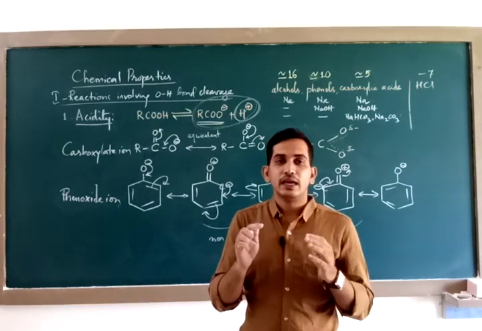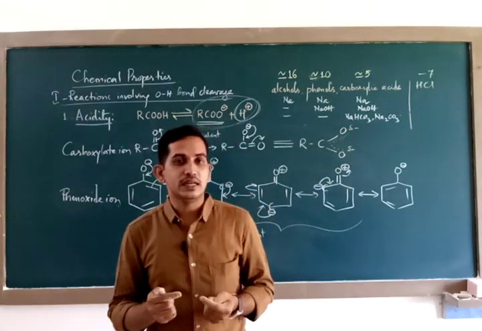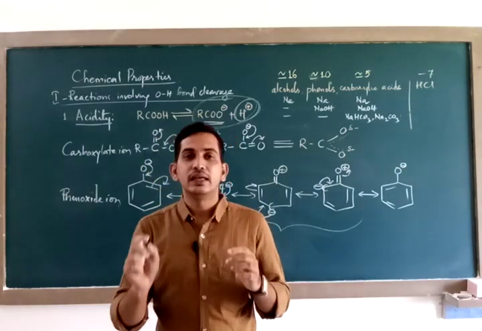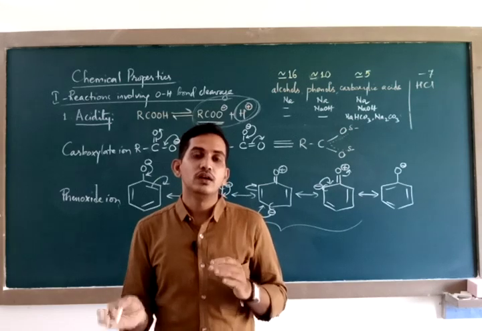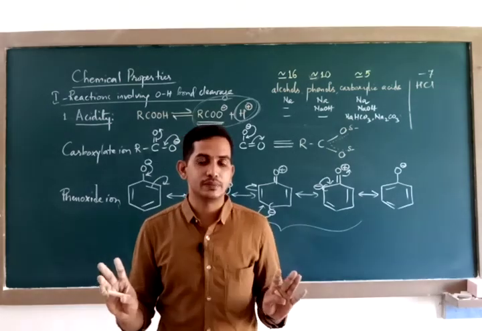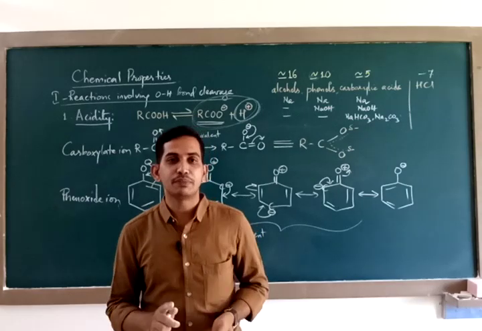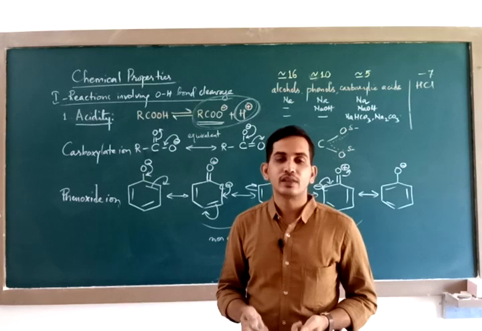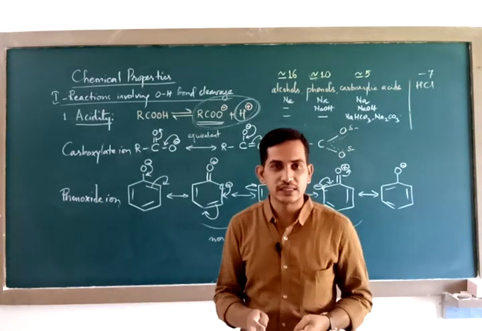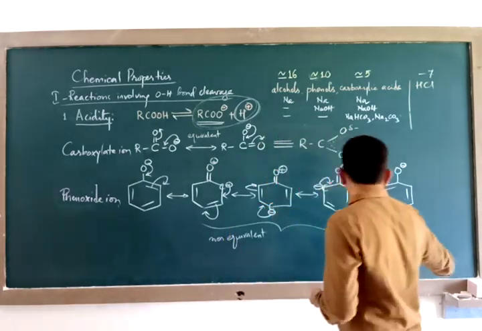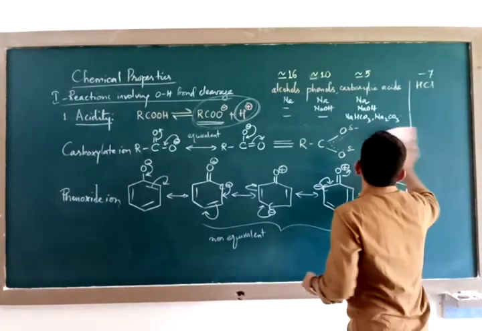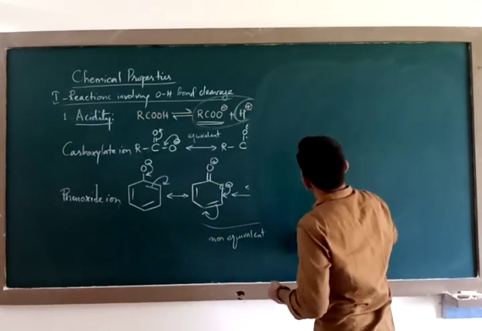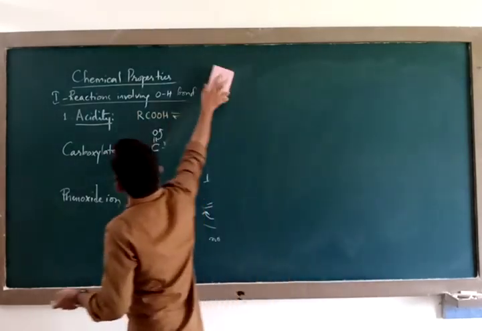Remember, any compound is more acidic if it has equivalent resonance structures, and if the electronegative atom has the negative charge on it multiple times. This line would be enough to explain that carboxylic acids are stronger acids than phenols, which are stronger acids than alcohols. I hope this property is clear. Now we shall see other chemical properties. Now you understood that carboxylic acids are stronger acids.